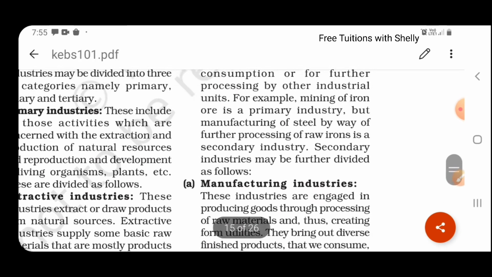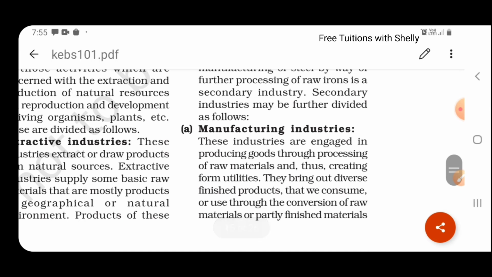And in the secondary industry, we have first one, manufacturing industry. What does manufacturing mean? Producing some good. So these industries are engaged in producing goods through processing of raw materials, creating form utilities.